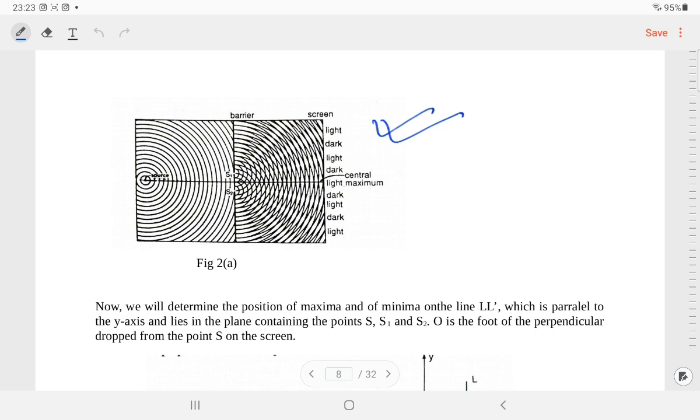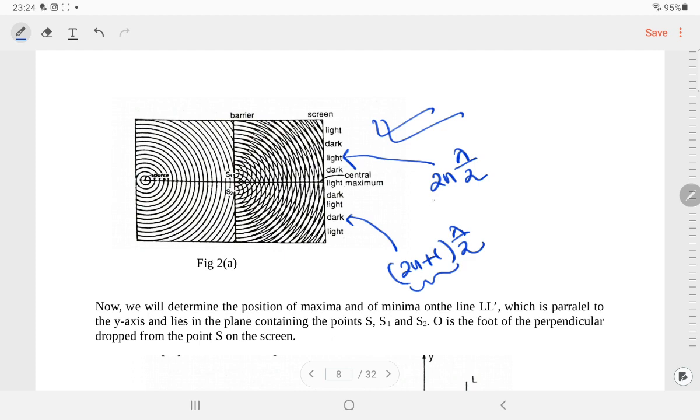So when I say that this is bright, it means the path difference is an even multiple of lambda by 2. When I say here dark, that means the path difference between the meeting rays of light, which are superposed on each other, is equal to twice n plus 1 into lambda by 2. This means an odd multiple of lambda by 2. This means an even multiple of lambda by 2.